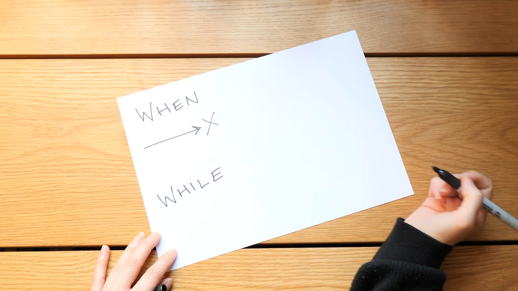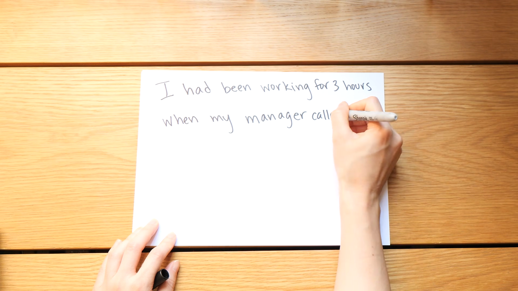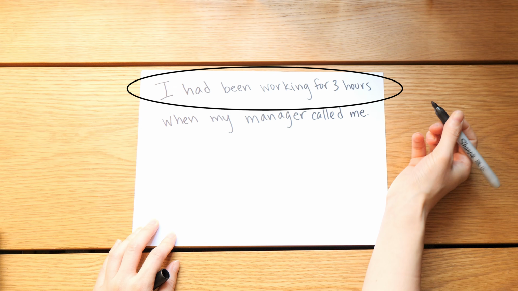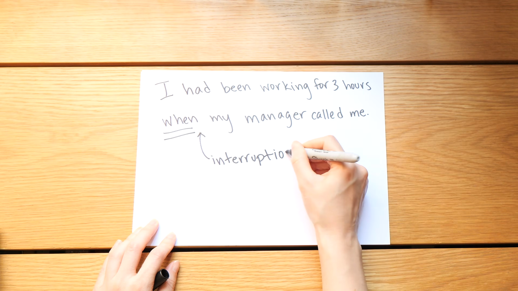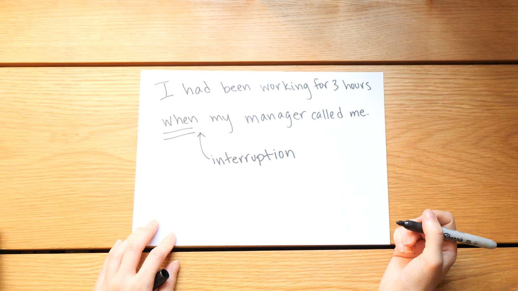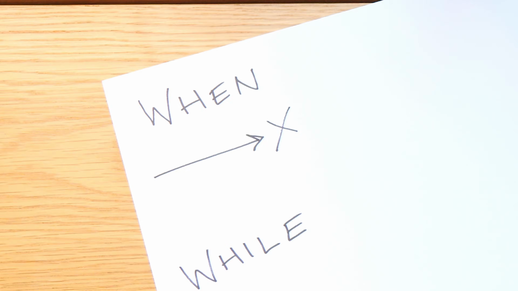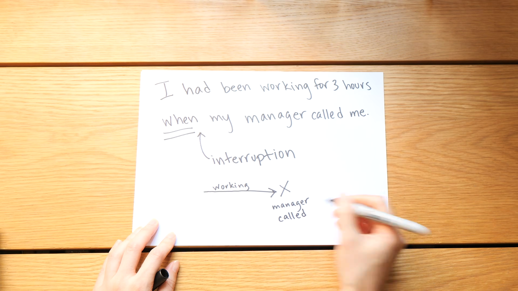So let's take a look at the example sentence, "I had been working for 3 hours when my manager called me." In this example sentence, something was happening for 3 hours. In this case, I had been working for 3 hours. This is a continuing action, right? Then we mark when to show the point of interruption or the point of change or the point at which something different happened. We have when my manager called me, a verb in the simple past tense, right? So in this sense, when is used to mark a change in the situation or a change in the action. We would not use while in this way.